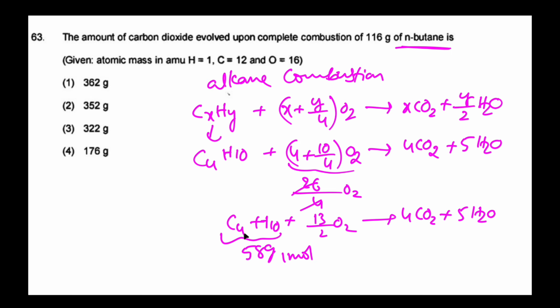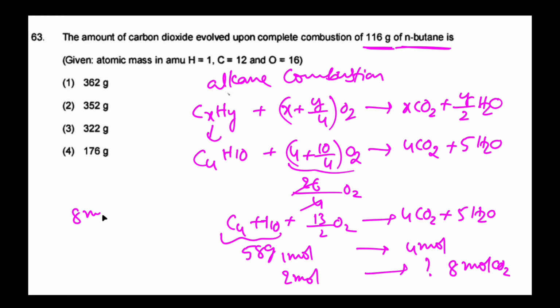1 mole of butane produces 4 moles of carbon dioxide. But here they have given 116 grams of butane. 116 grams means weight by molecular weight, that is 2 moles. 2 moles produce how many moles of carbon dioxide? That is 8 moles of carbon dioxide.